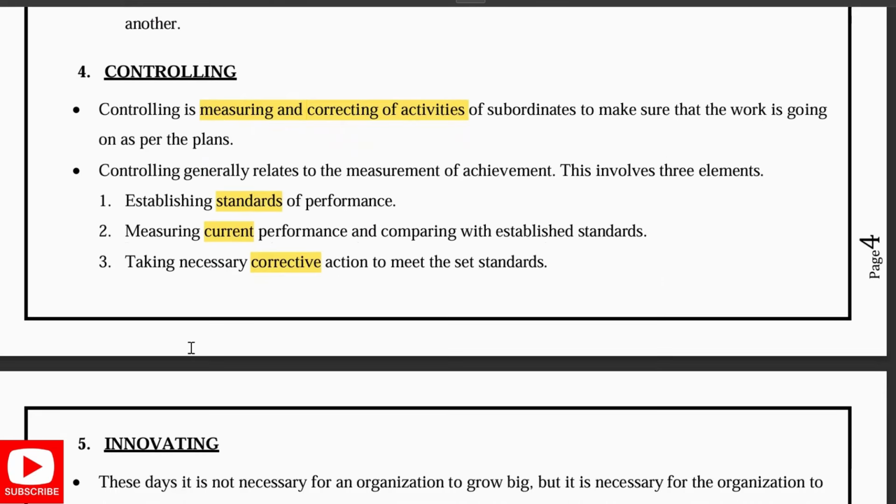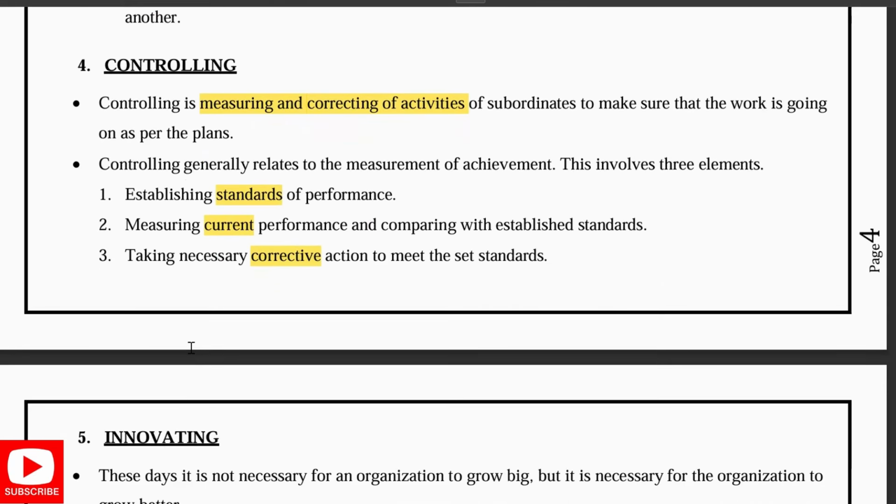Next is controlling. Here it is about measuring and correcting the activities. That is with the subordinates to make sure whether they are working according to the plan. Like you have to establish a standard of performance, that you have to say this is what to be done. Then you have to measure the current performance and compare with the established standards, that you have to compare how much is done, taking necessary corrective action to meet the set standards. So firstly standards, then the current and the corrective action.